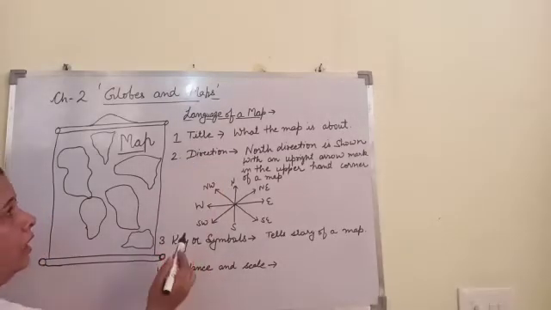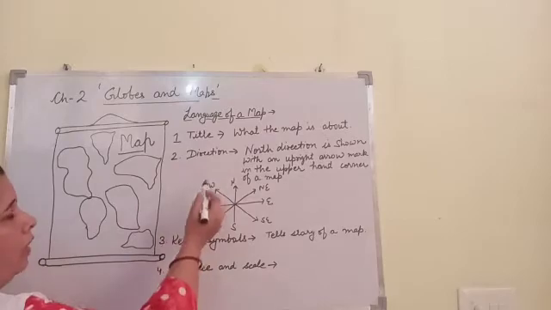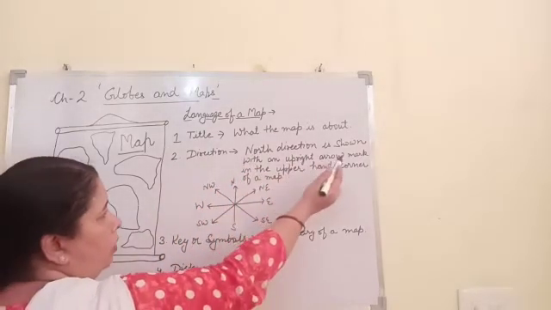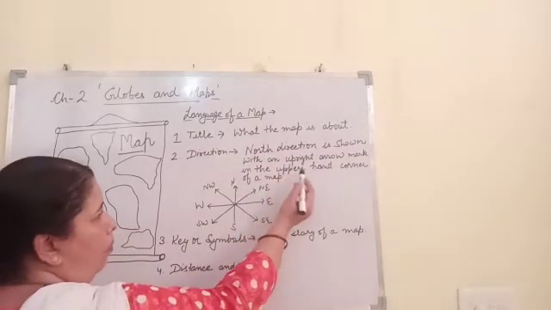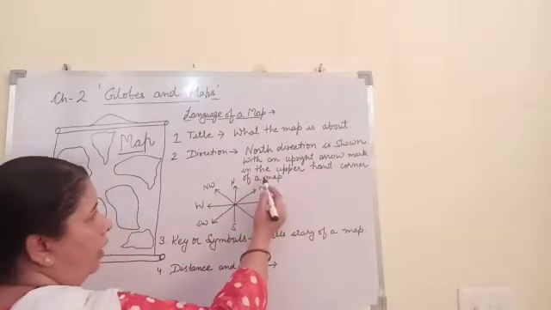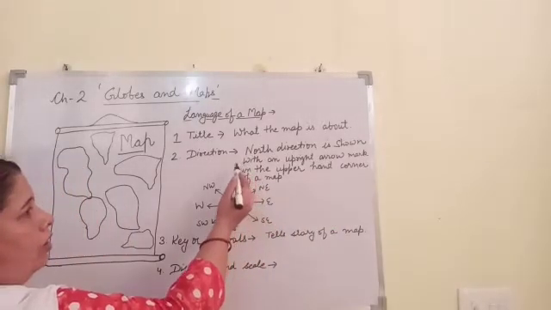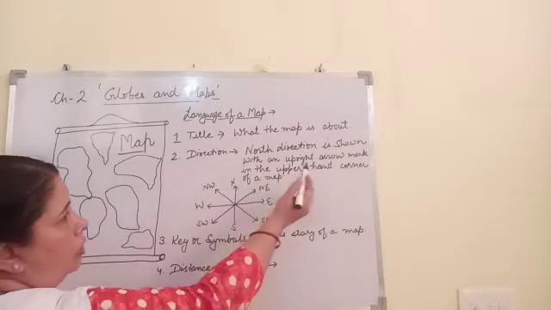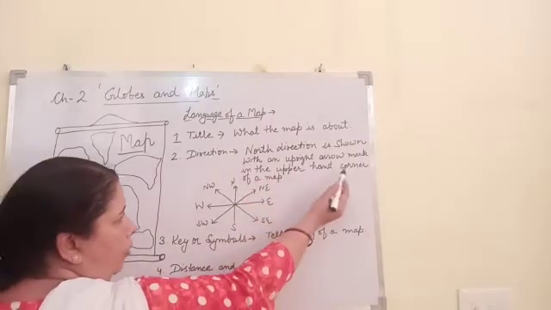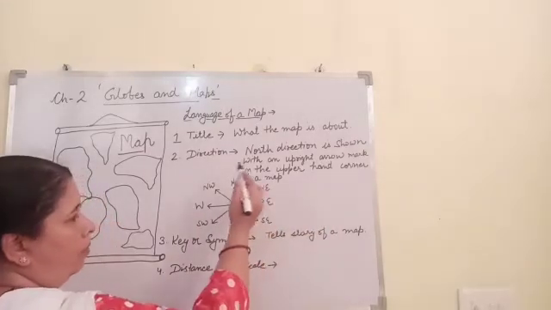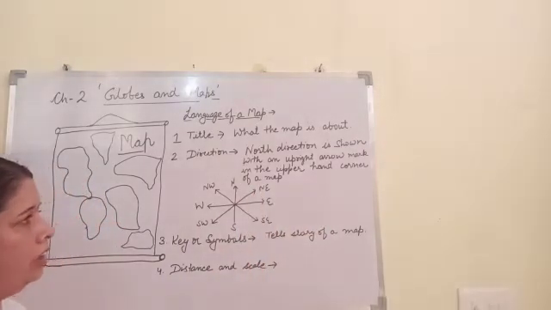Now we will discuss the second element of language of a map, that is direction. The north direction is indicated with an upright arrow marked in the upper hand corner of a map. Once we know the north direction, it is easy for us to find out other directions.